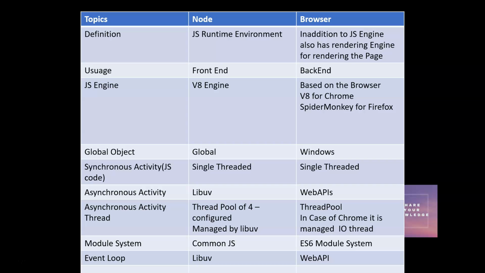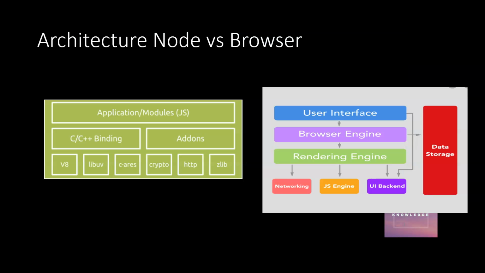Browser, the web browser, you know very well that it is used for browsing many sites. So it has a rendering engine with the JavaScript engine, and a parser which parses the HTML into the DOM and all those. So here also the JavaScript engine is part of the browser. So let us also understand the architecture of both.